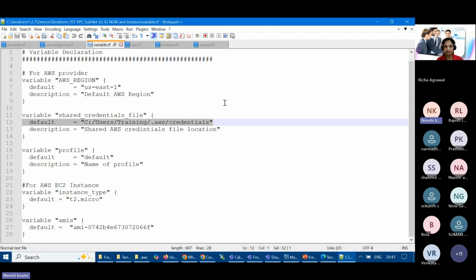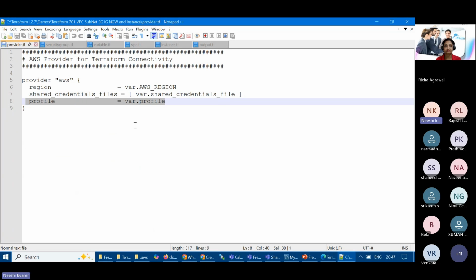This file I'll not open as of now because the session is recorded and public, right? In private sessions, we'll see how we are going to create it, and then which profile we are going to use. So generally here we mention a development default profile, or QA, pre-production and production, right?